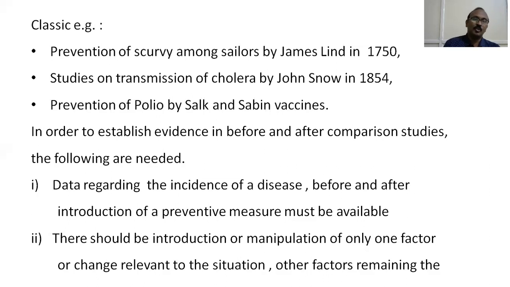So what was the incidence of polio before the Salk and Sabin vaccines? And what was the incidence of polio after Salk and Sabin vaccines were introduced? Naturally, polio was more before the vaccines were given. After the vaccines were administered to children, the incidence of polio has come down. So there is no separate group. You have to know what was the incidence of disease or risk factor before the intervention, and what is the incidence after the intervention.